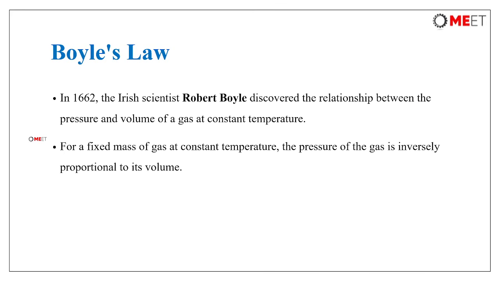So coming to Boyle's law, which is one of the fundamental gas laws. In 1662, the Irish scientist Robert Boyle discovered the relation between pressure and volume of a gas at constant temperature. So with temperature remaining constant, pressure is inversely proportional to volume.